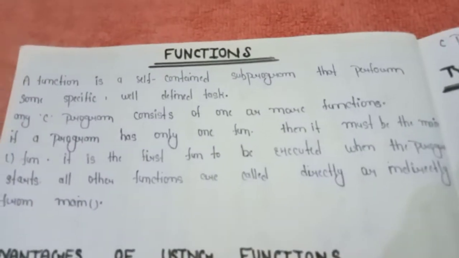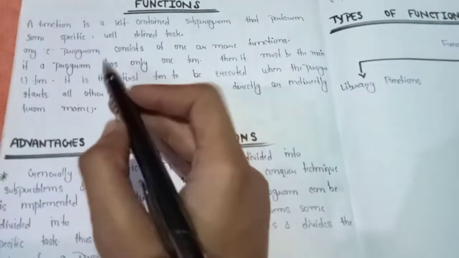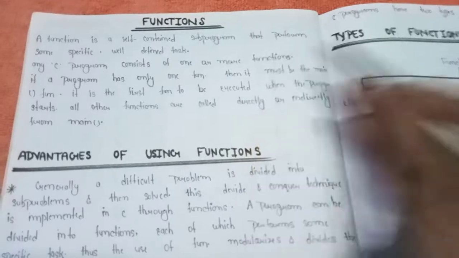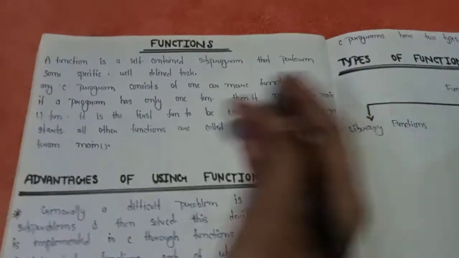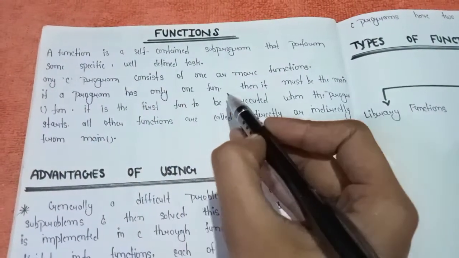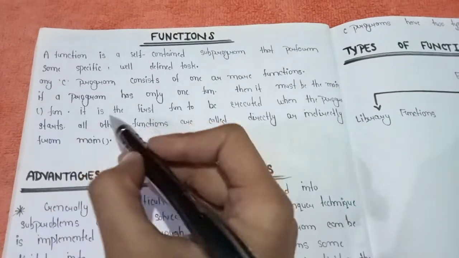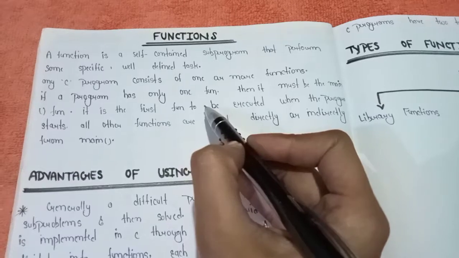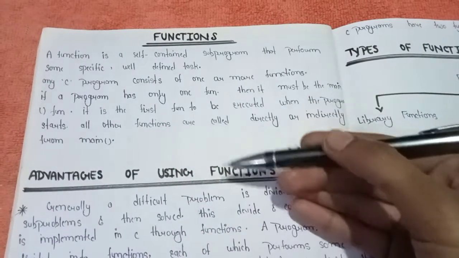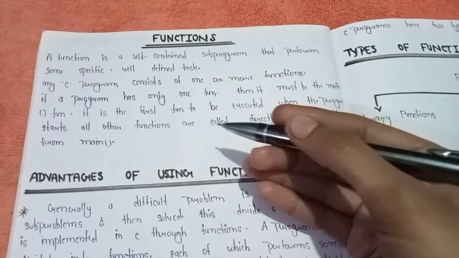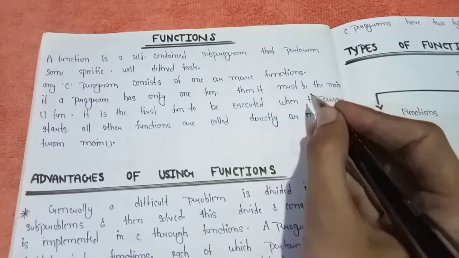Clear? And any C program consists of one or more functions, and if a program has only one function, then it must be the main function, because main is the base of our program. We write the body of our program in the main function.